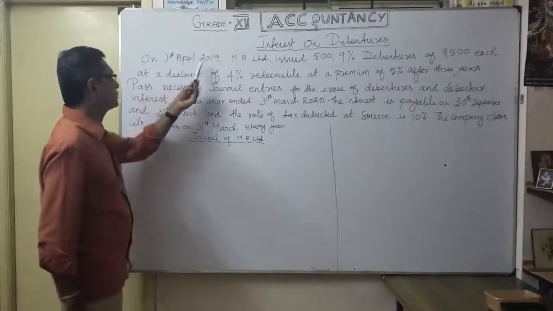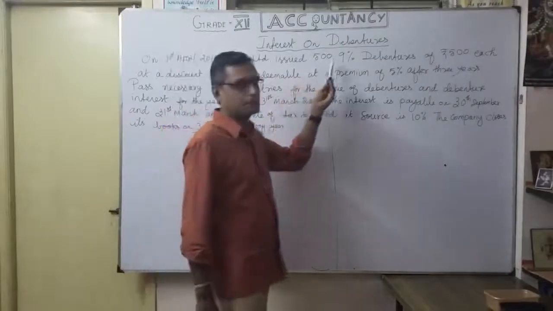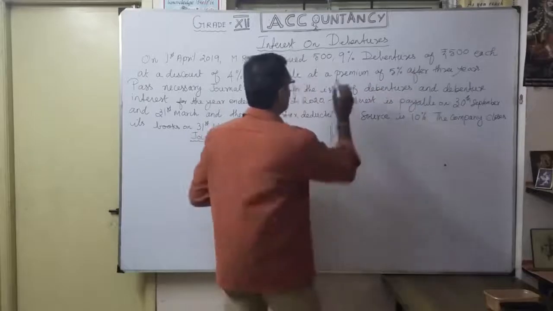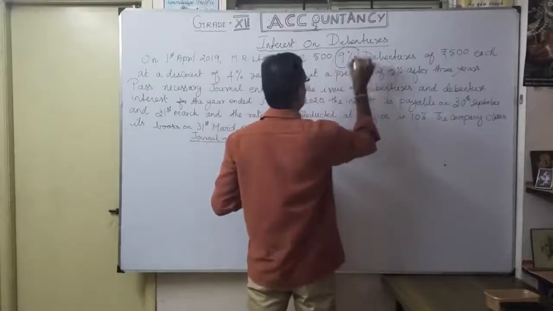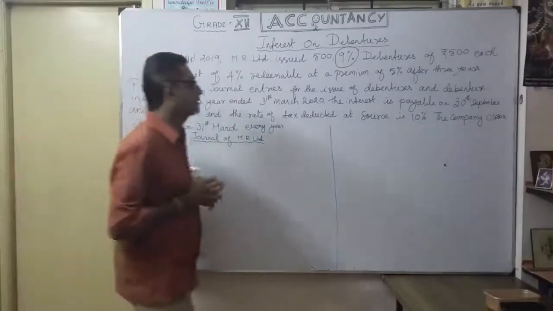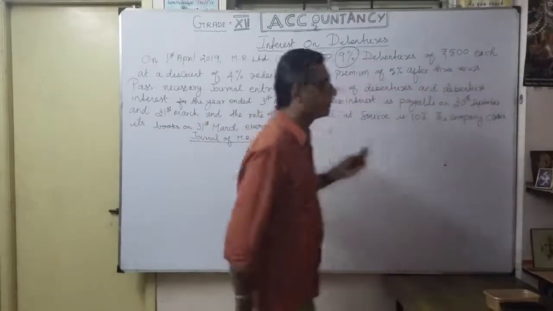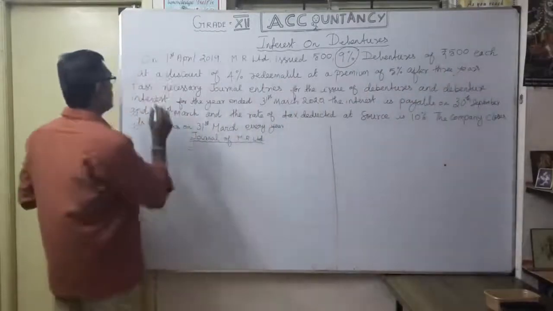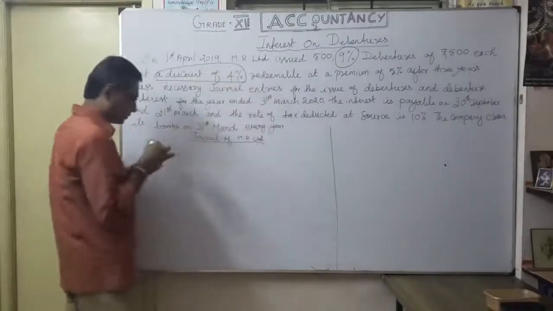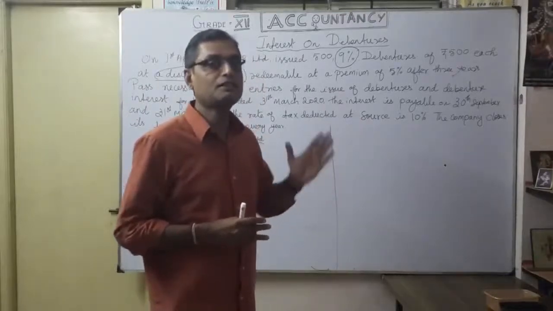On 1st April 2019, MR Limited issued 500 debentures. Correct? 500, 9% debentures. That means what here, the prefix? 9% is interest. You have to pay. MR Limited has to pay interest. 9% debentures of 500 each, nominal face value. At a discount of 4%, I am going to issue. So you understood, totally 6 cases. So this issue is coming under issued at discount.